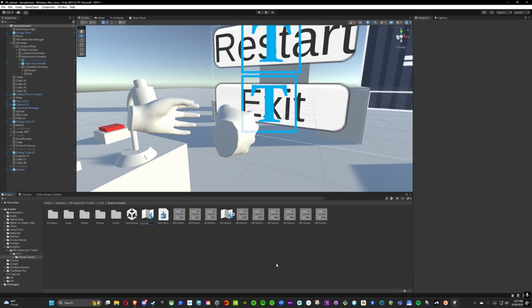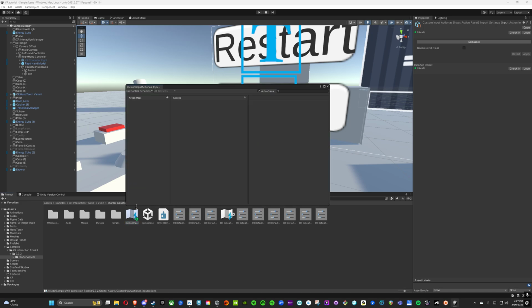I'm going to call this custom input actions. You can name it whatever you want, probably pause menu or something. I'm going to double click that. I'm going to make sure autosave is on. I'm going to add a new action map. I'll call this menu. You can name that whatever you want. The new action will be named menu pressed.